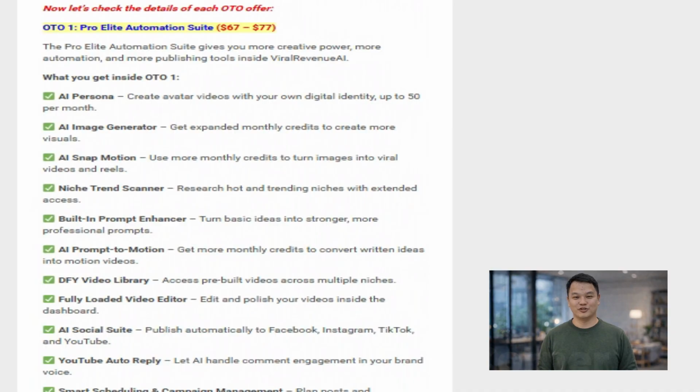You get an AI persona feature to create avatar videos with your own digital identity up to 50 per month. It expands your monthly credits for the AI image generator, AI snap motion, and AI prompt to motion so you can produce even more content. You also receive a niche trend scanner for extended research on hot trends, the built-in prompt enhancer for stronger professional prompts, a done-for-you video library with pre-built videos across multiple niches, and a fully loaded video editor.